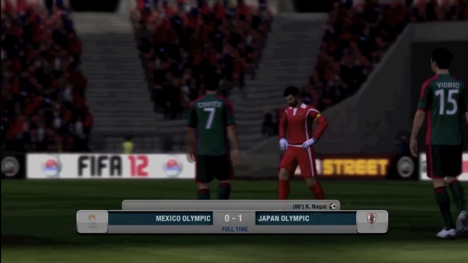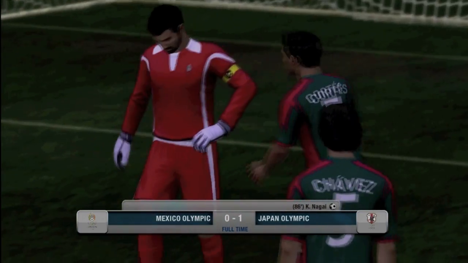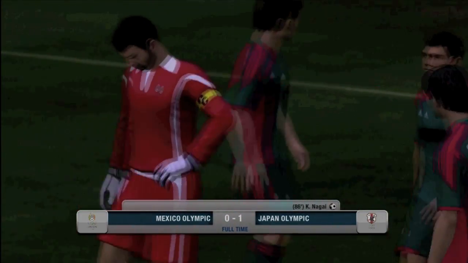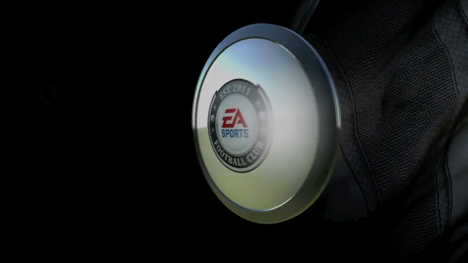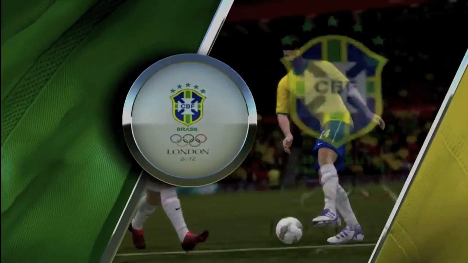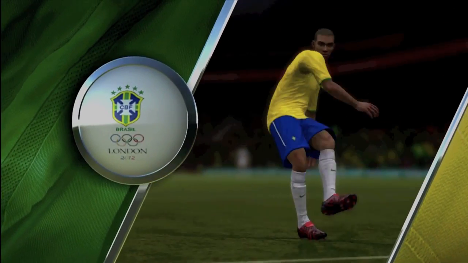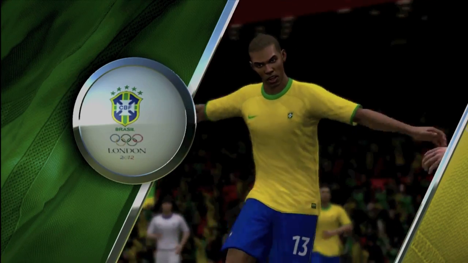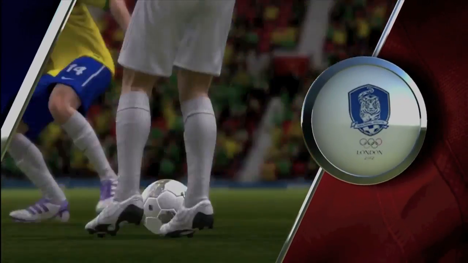Who are they versus? I don't know. We're about to find out, according to FIFA 12. But Mexico doing all of the attacking early on, the majority of the possession, and unfortunately coming short. Japan able to get a late one in the 86th. That is intense. But Brazil are going to be versing, of course,